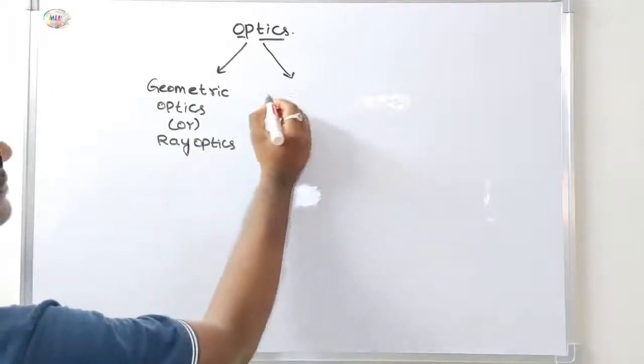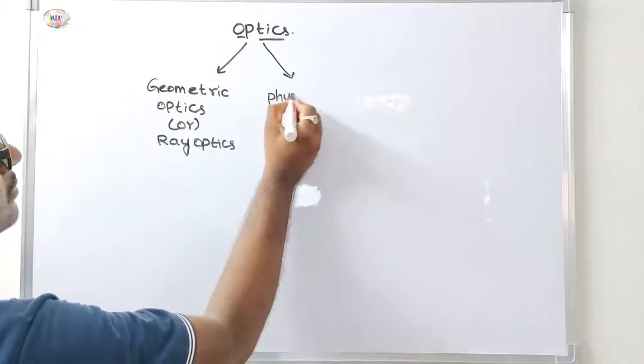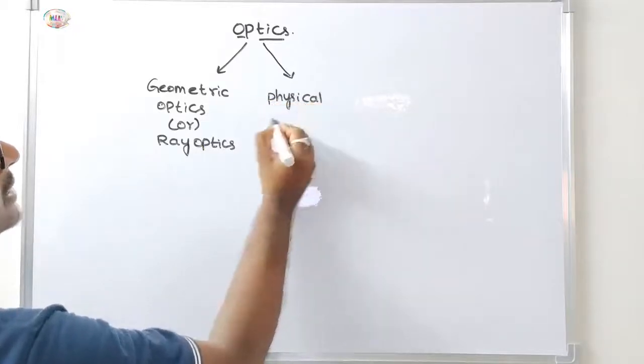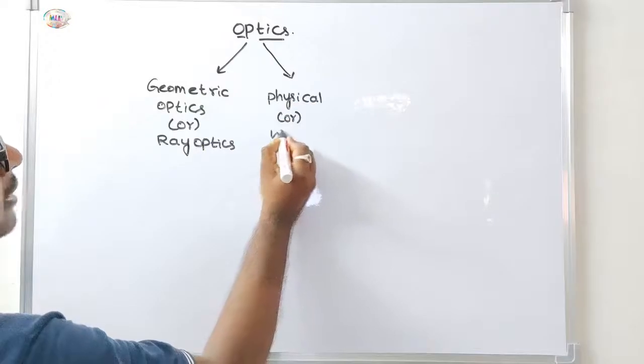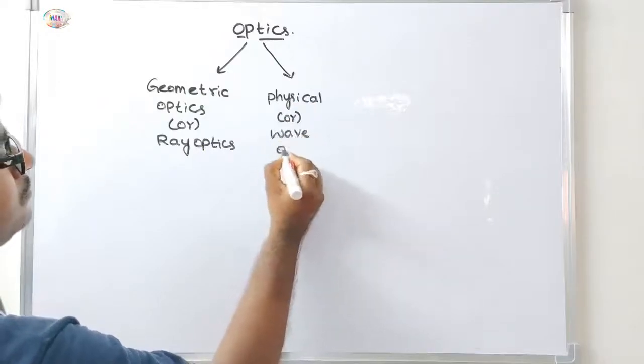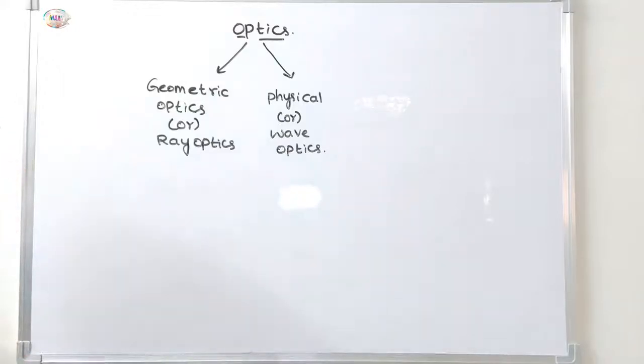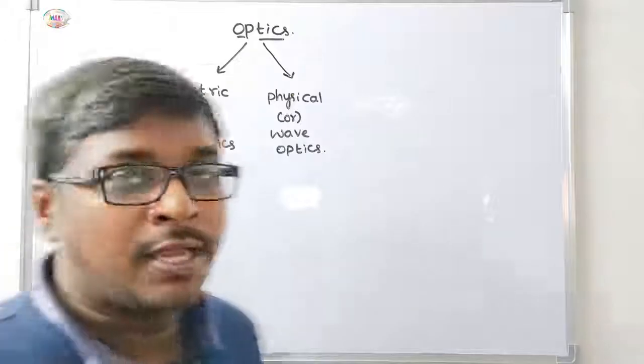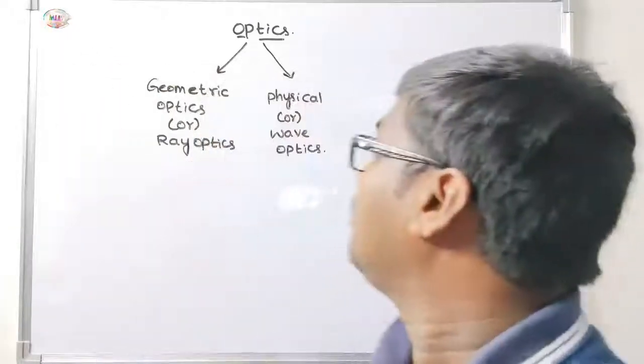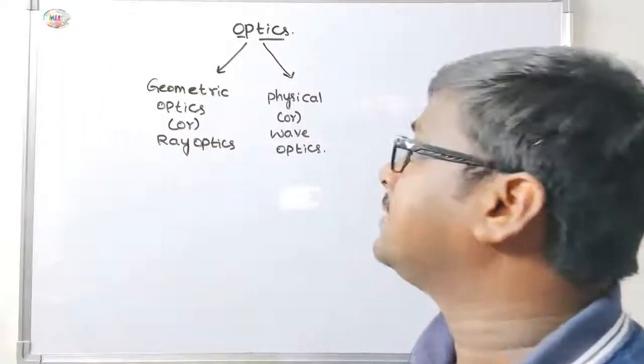The second one is physical optics or wave optics. One by one we will discuss. This is the classification of optics: the first is geometrical optics or ray optics, and the second is physical optics or wave optics.